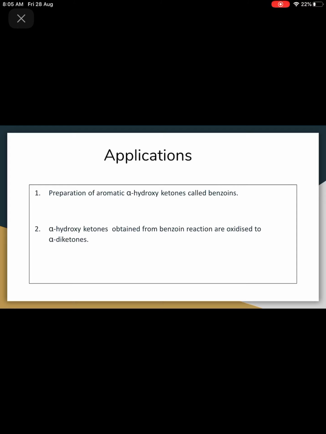Applications. Now these are the applications of benzoin condensation. Preparation of aromatic alpha hydroxy ketones called benzoins. Alpha hydroxy ketones obtained from benzoin reaction are oxidized to alpha diketone. So these are the applications of this benzoin condensation.